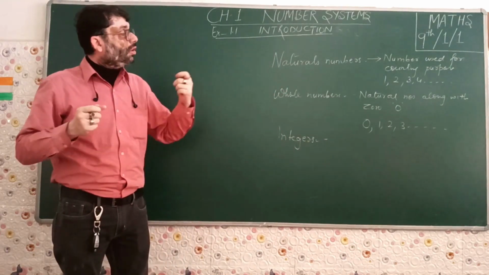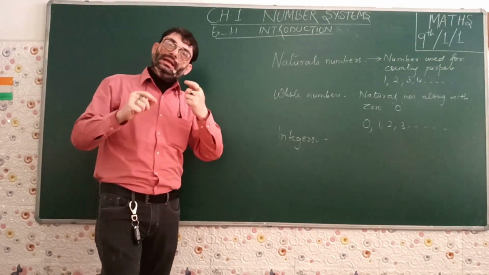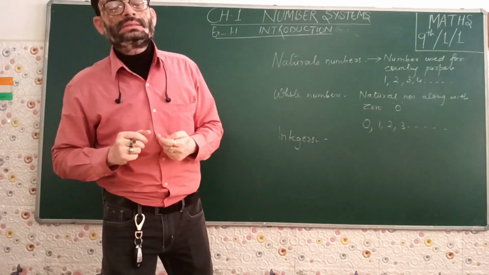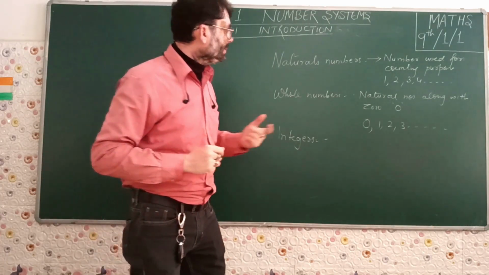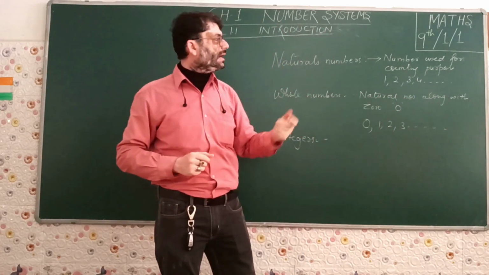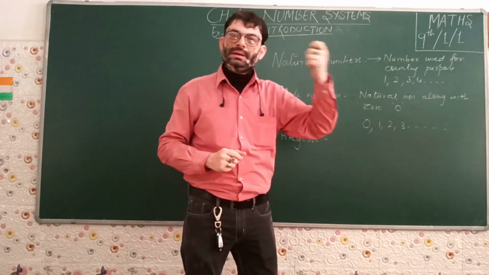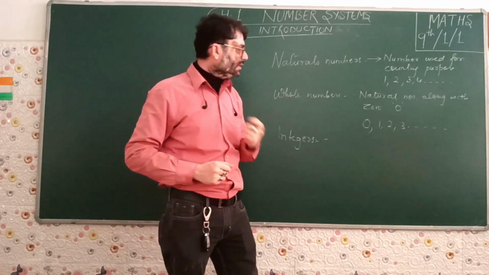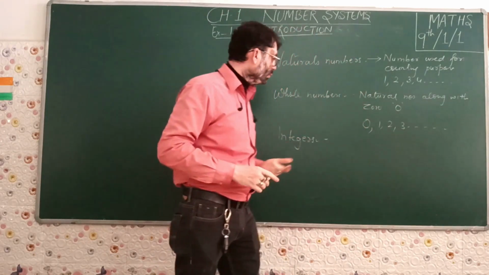Integers, that means all the natural numbers along with their negative numbers including 0. That means we have natural numbers 1, 2, 3, 4. The negatives are -1, -2, -3, -4 along with 0. So 0 was also included in that.